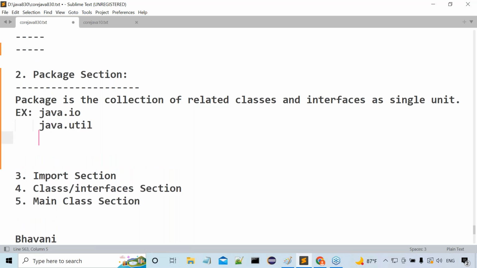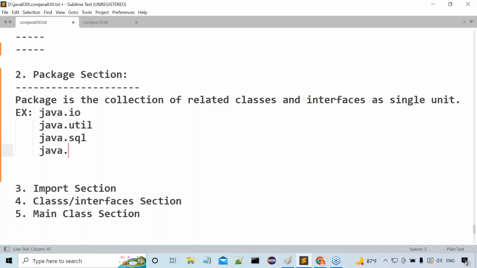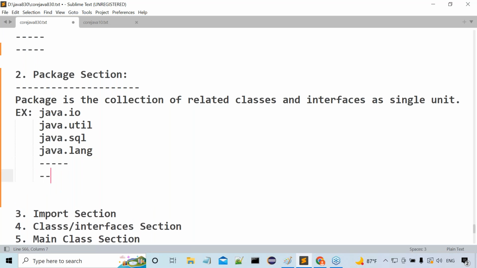Just now I gave some examples, right from the first class onwards. Then java.sql. Then java.lang. Java.lang is a default package in every Java file. Everybody has to remember this point. I will cover these points again in the packages topic, but as of now we have to understand these examples. So many packages are available.